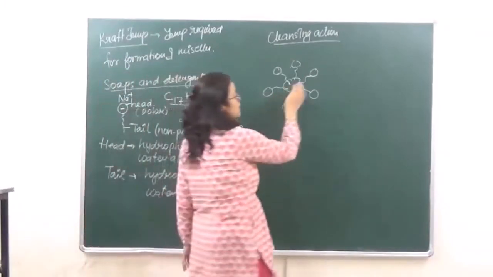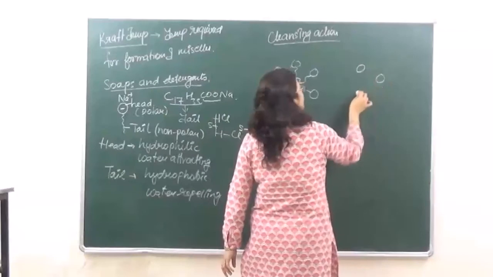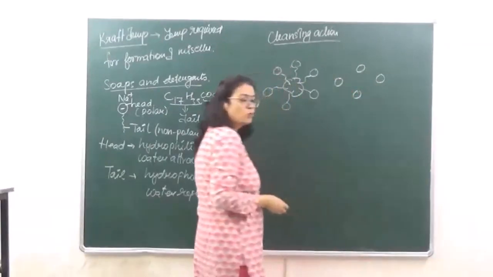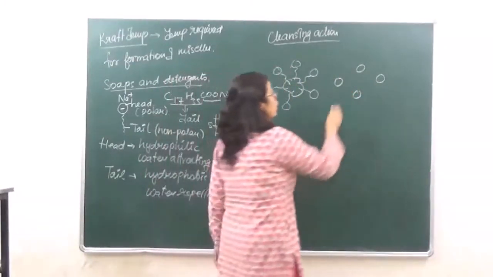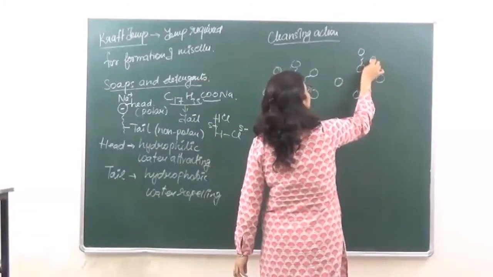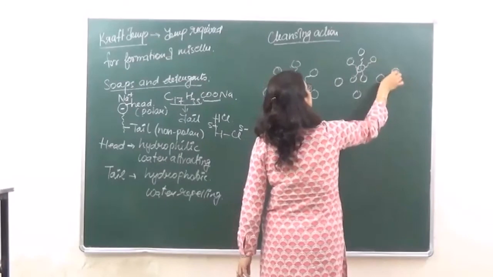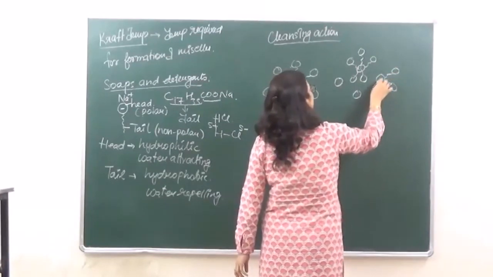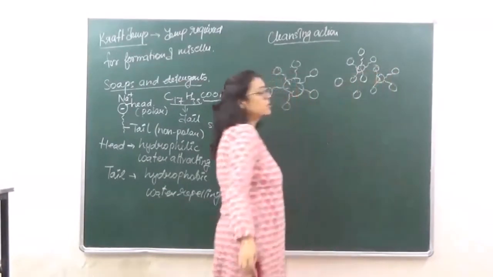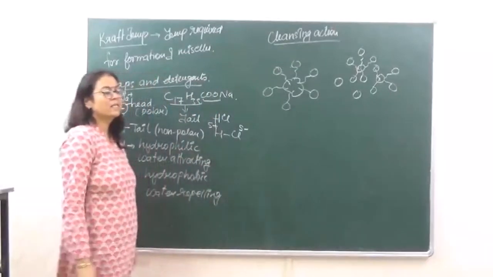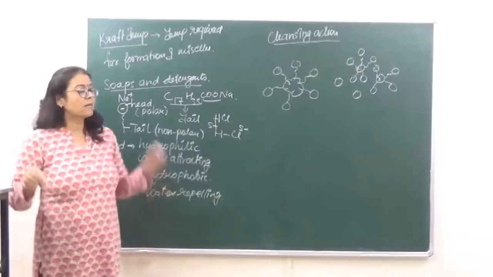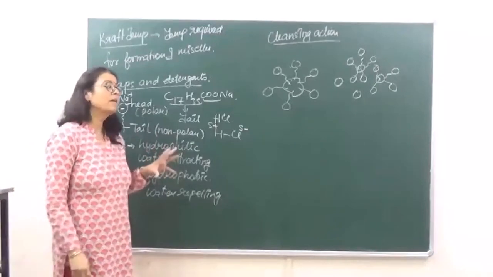Each of these smaller particles is again surrounded by micelles like this. Slowly and gradually the particle size keeps on becoming smaller.